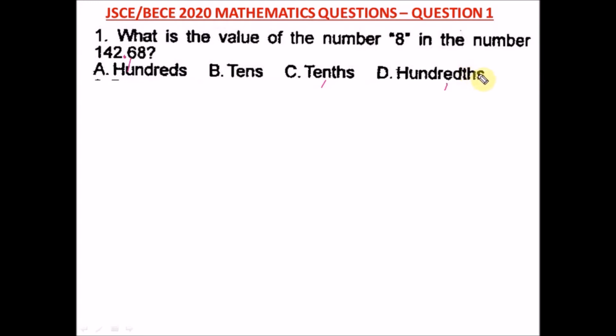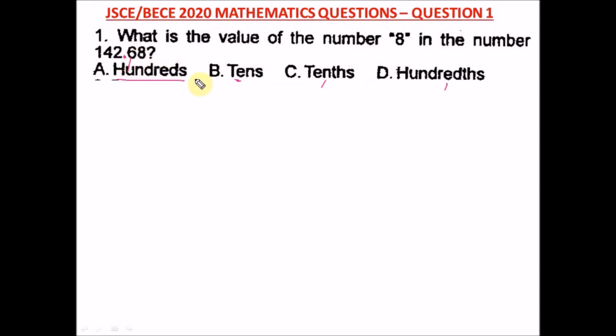You have to add the THS. But when you have tens, hundreds, it's for numbers before the decimal point. Like this 2, this 2 is your unit, while this 4 will be your tens, and this one here will be your hundreds. Okay, you need to know your place value.